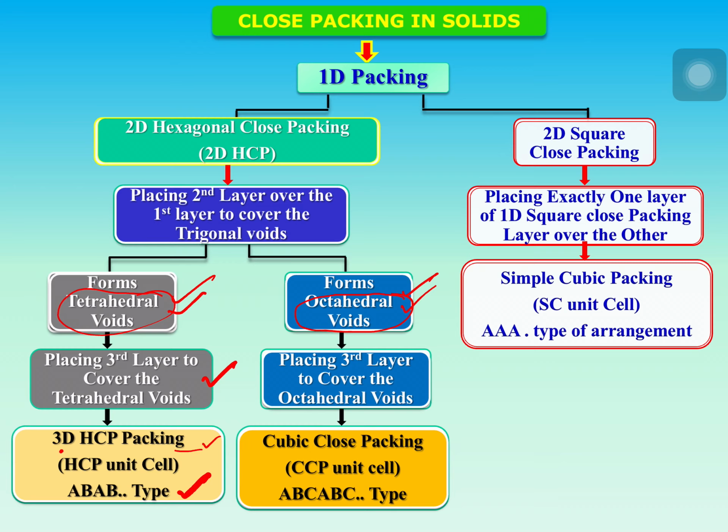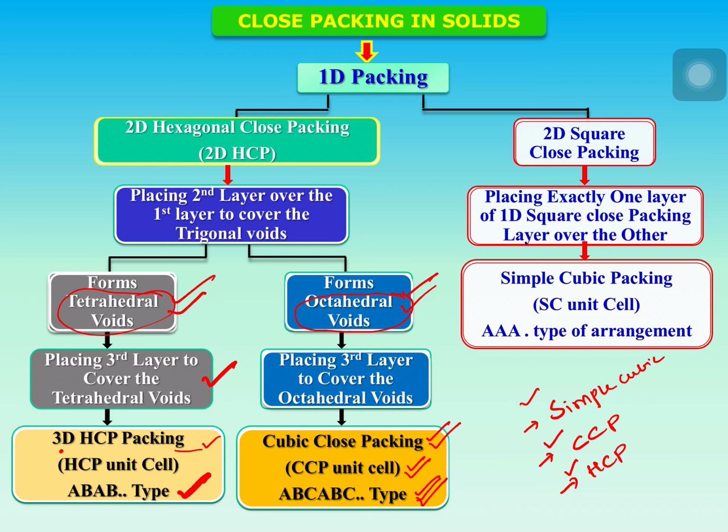And all three layers are different. That's why it is ABC, ABC, ABC type of arrangement. And the packing is cubic close packing, and the unit cell is CCP unit cell. So, in 3 dimensions, here you are particularly discussing simple cubic packing, CCP packing and HCP packing. We are discussing about packings: simple cubic, CCP, HCP.